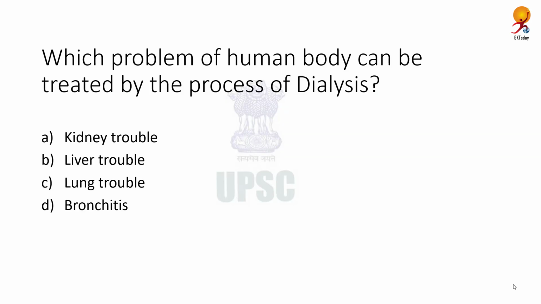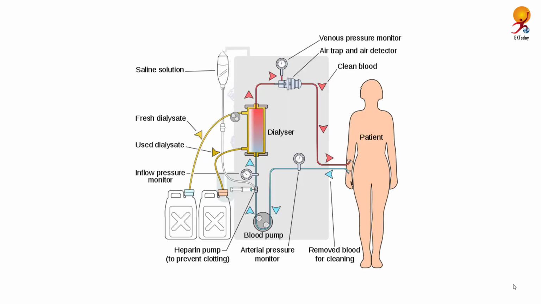Which problem of human body can be treated by the process of dialysis? Correct answer is kidney problems. Now, dialysis is a treatment that is needed when our kidneys can no longer take care of our bodies.